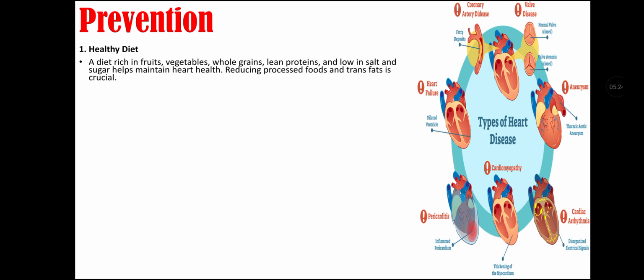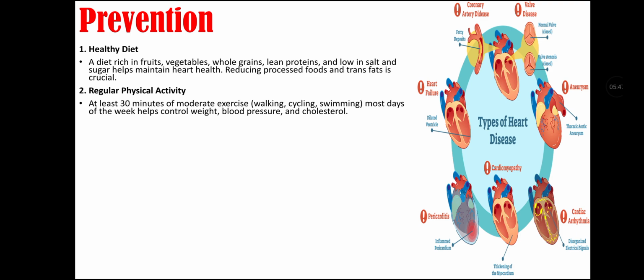First is a healthy diet, that is a diet rich in fruits, vegetables, whole grains, lean proteins, and low in salt and sugar, which helps maintain heart health, and reducing processed food and trans fats is crucial for preventing these diseases. Second, we can prevent cardiovascular diseases by regular physical activity, at least 30 minutes of moderate exercise, which may include walking, cycling, or swimming most days of the week, helps control weight, blood pressure, and cholesterol.